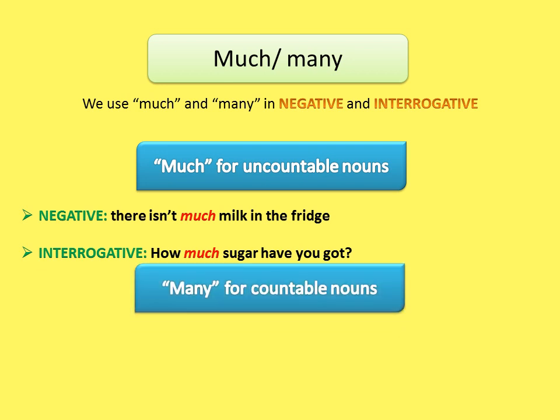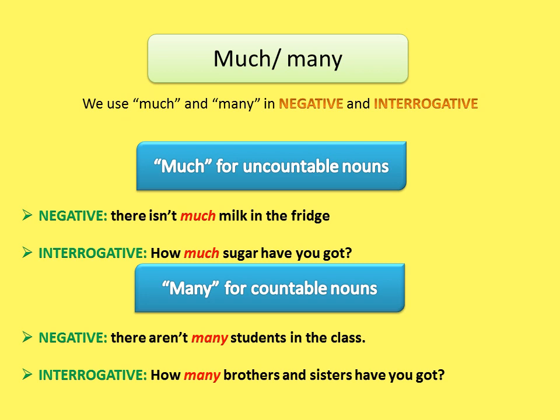Okay, the next one, many for countable nouns. In negative we say there aren't many students in the class. We have aren't, negative, and students is countable, so we say many. In interrogative we say how many brothers and sisters have you got? Brothers and sisters are countable, and in a question we say how many.